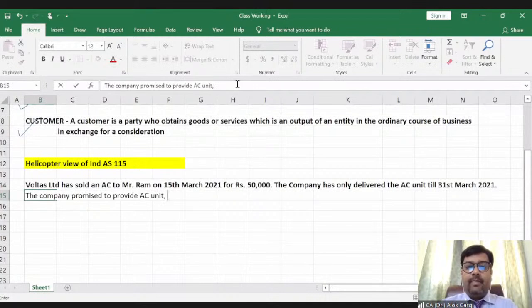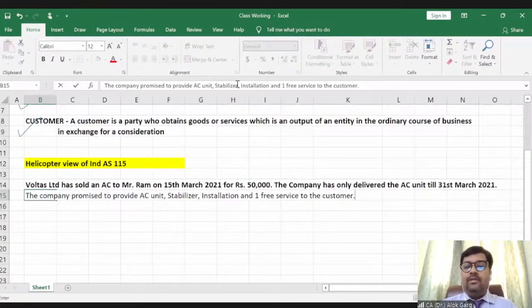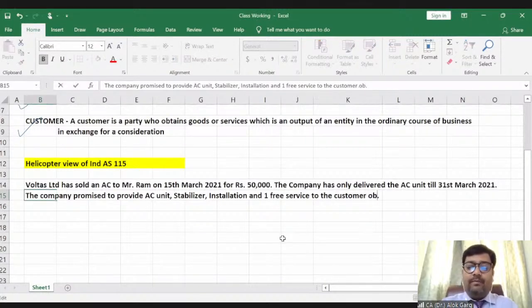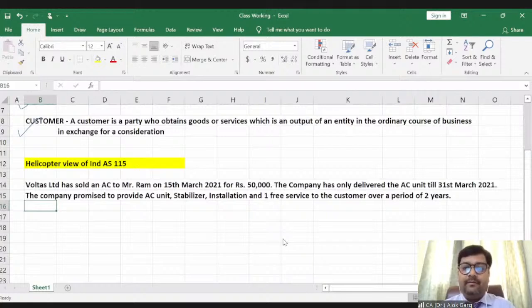The company promised to provide the AC unit, stabilizer, installation, and one free service to the customer. This one free service is over a period of 2 years, let's say. In 2 years, the customer can claim a free service at any point of time. Clear?